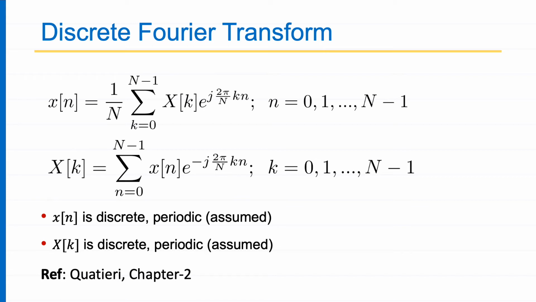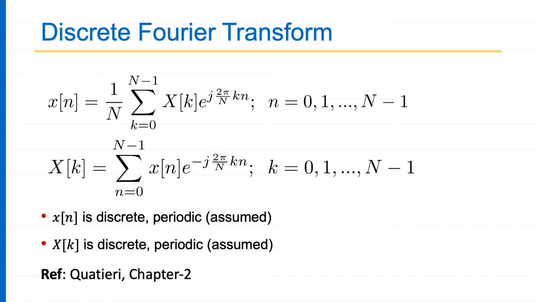Similarly, now if I do a Fourier transform, my X[k] is also discrete and periodic. Why is it discrete? Because my x[n] is periodic, so X[k] is discrete. Now why is it periodic? Because my x[n] is discrete. Periodicity in one domain causes discreteness in the other domain, and discreteness in one domain causes periodicity in the other domain. Okay, so now x[n] is discrete and periodic, X[k] is also discrete and periodic, and both have length of capital N.